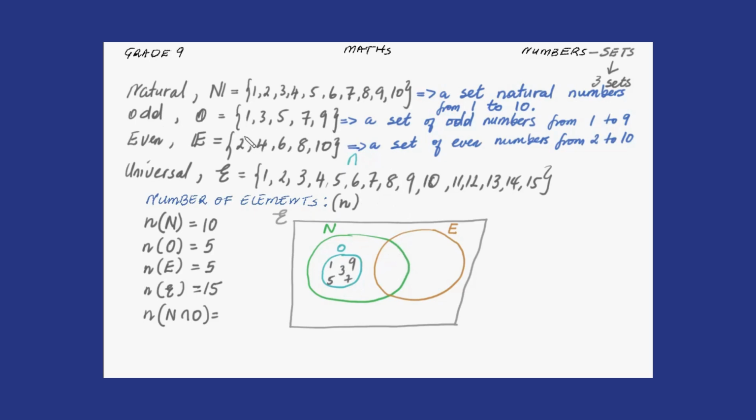Good. Now, for the intersection, we have 2, 4, 6, 8, and 10. That will not fit in what we have done.